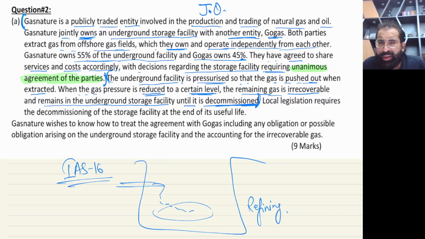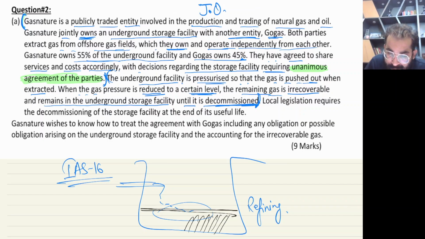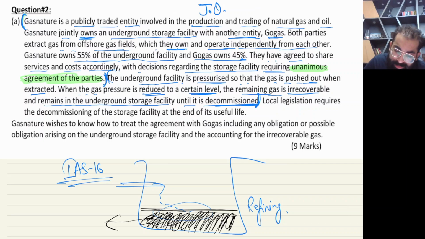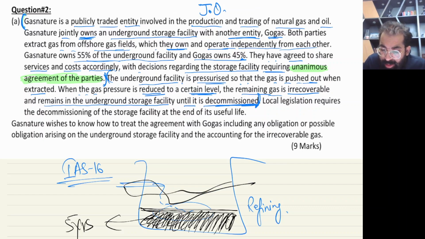We are refining the gas, but this storage facility is designed in such a way that a minimum level of gas will remain. You can say gas or oil, anything you like. A minimum level of gas will be kept here for 5 years. For the next 5 years, this minimum level of gas must stay here, and the remaining gas will come and go.